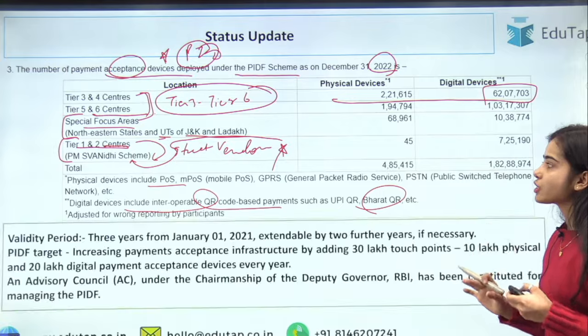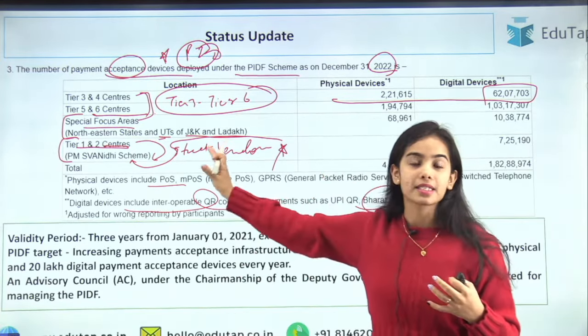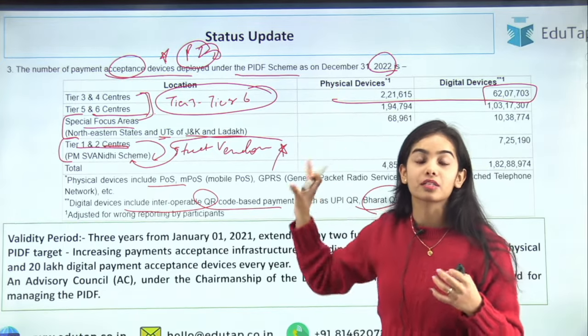Okay, so I hope you have understood this basic idea. Now let's understand more about the scheme. This is the status update, the data that has been provided by the Reserve Bank of India.